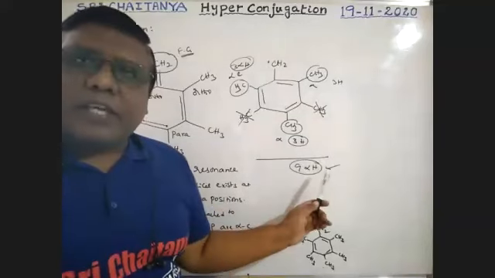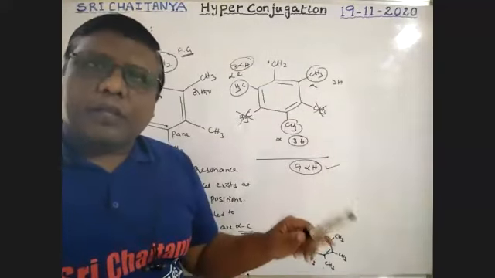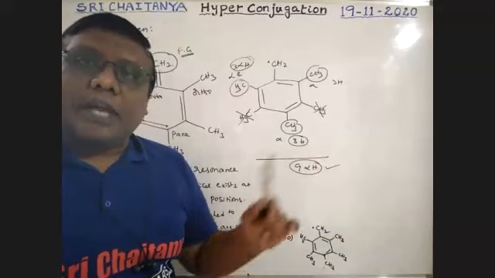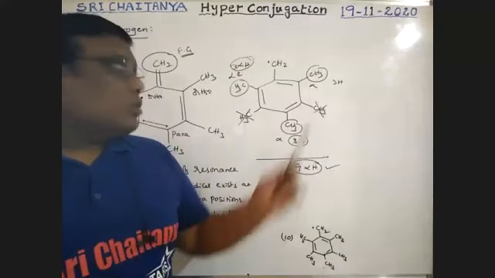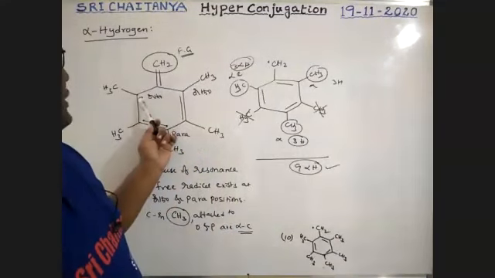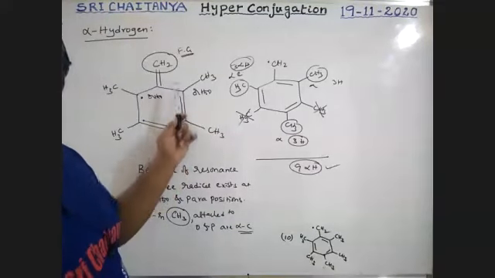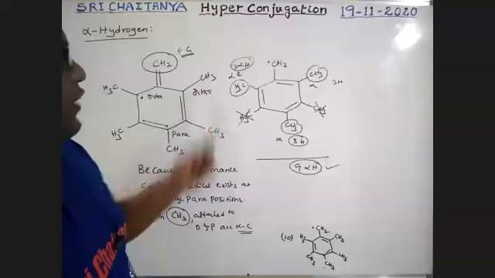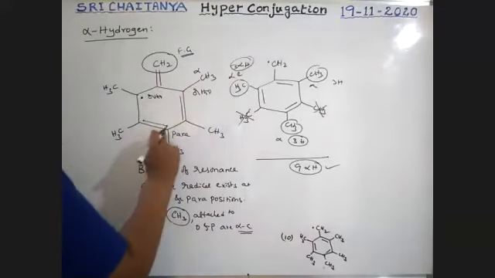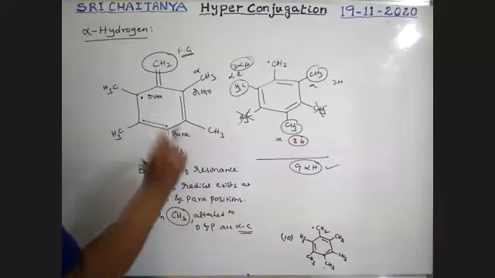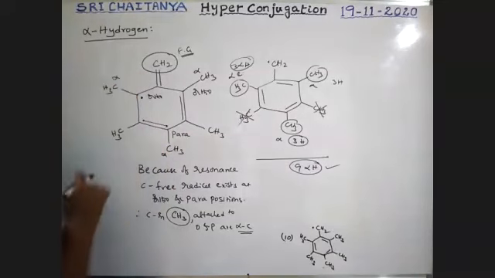So we must consider only the methyl groups at the alpha position, that is, at ortho and para positions. See here, this is a functional group, this is a functional group. For this, it is an alpha hydrogen; for this, it is an alpha carbon.